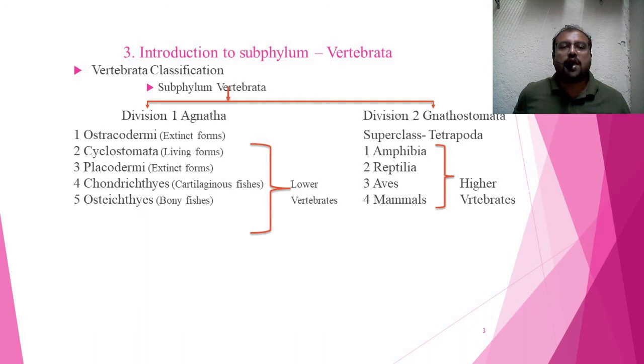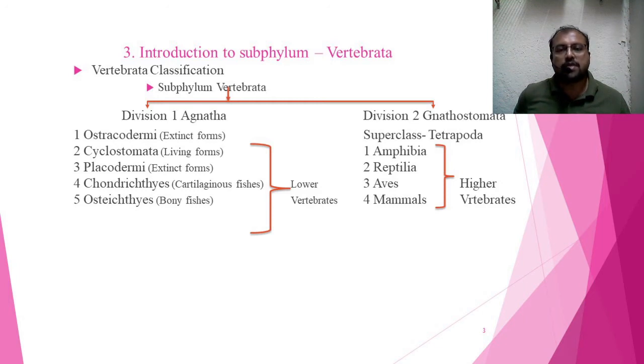Number one is Amphibia, which includes frogs and toads. The second one is Reptilia, lizards and snakes. The third one is Aves, which is nothing but the birds. And the fourth one is Mammalia. All these four classes are called higher vertebrates. So this is the classification of subphylum Vertebrata.